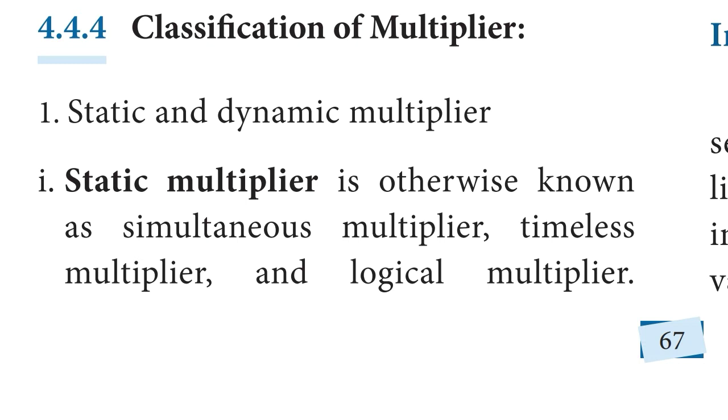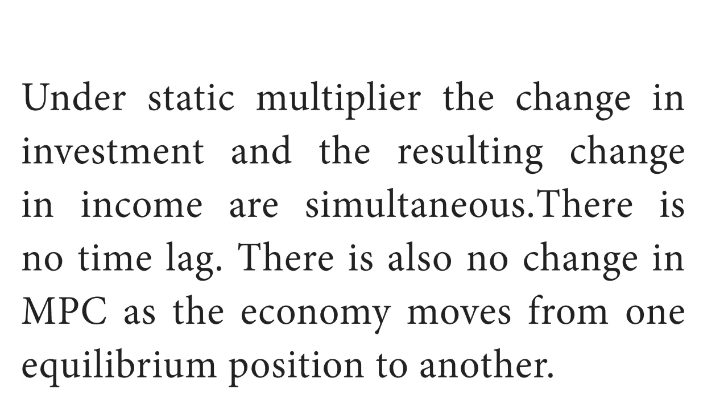First, static multiplier. Static multiplier is otherwise known as simultaneous multiplier, comparative static multiplier, lagless multiplier, timeless multiplier and logical multiplier. Under static multiplier, the changes in investment and the resulting changes in income are simultaneous. There is no time lag. There is also no change in MPC as the economy moves from one equilibrium position to another equilibrium.